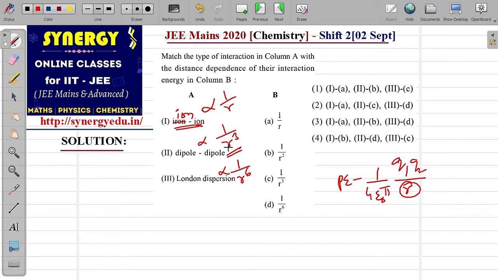So, the correct option for this is 1A, 2C and 3D. This is the right option for it.